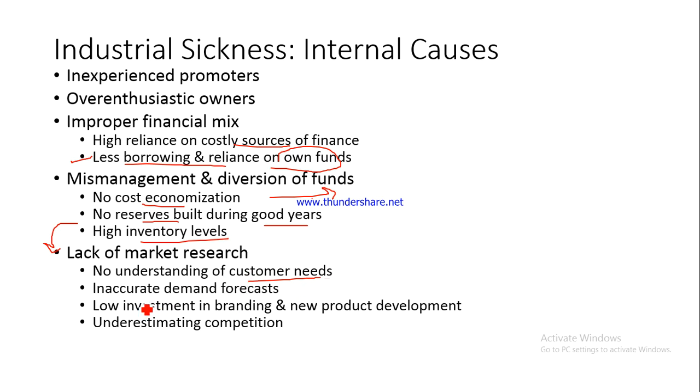Likewise, they are not able to accurately forecast the demand. So many a times their estimation is much less than the demand. So what will happen? They are producing less than what is demanded by the customer. So the customer would switch to some other supplier who can provide him the product in a timely fashion.